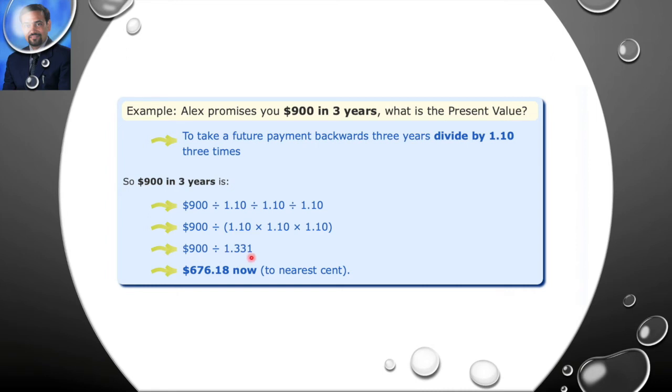So 900 divided by 1.331 is equal to 676 rupees. So today's 676.18 rupees is equal to 900 rupees after 3 years, right?